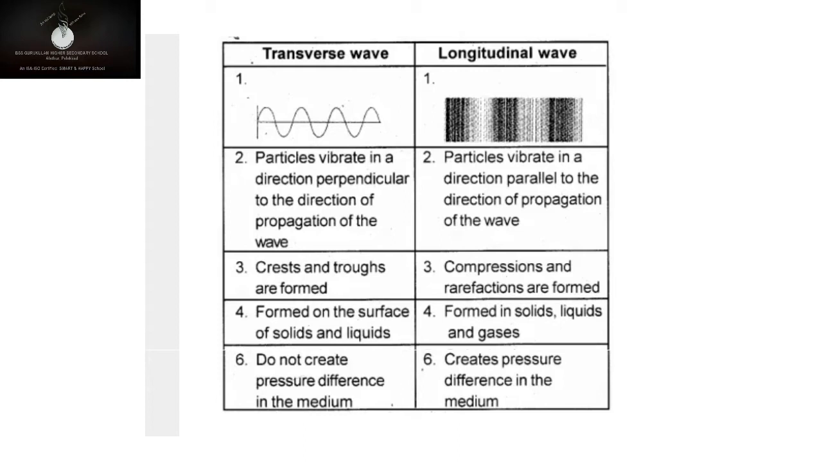Third difference, transverse waves are formed in solids and liquids, whereas longitudinal waves are formed in solids, liquids and gases. And in the case of a transverse wave, is there any pressure difference? No, there is no pressure difference in that medium. Whereas in longitudinal waves, there is a pressure difference. Isn't it? Compression means a high pressure area, whereas rarefaction means a low pressure area. So there is a difference in pressure. Is it clear?